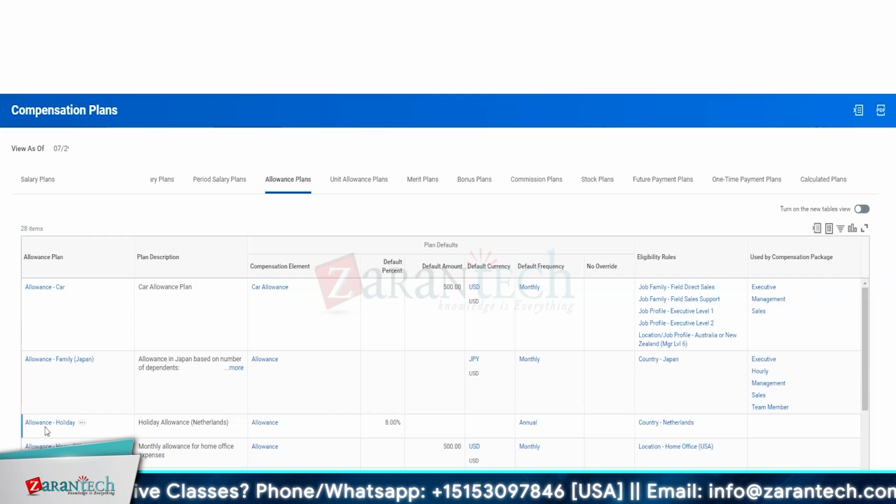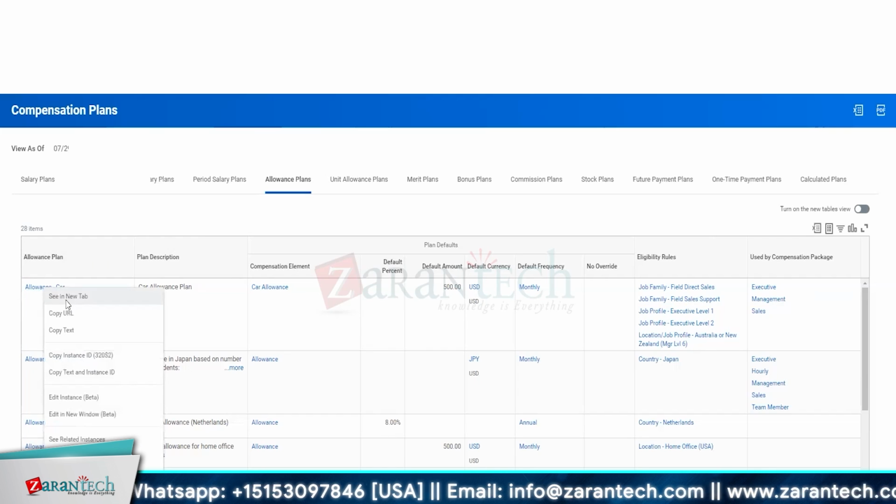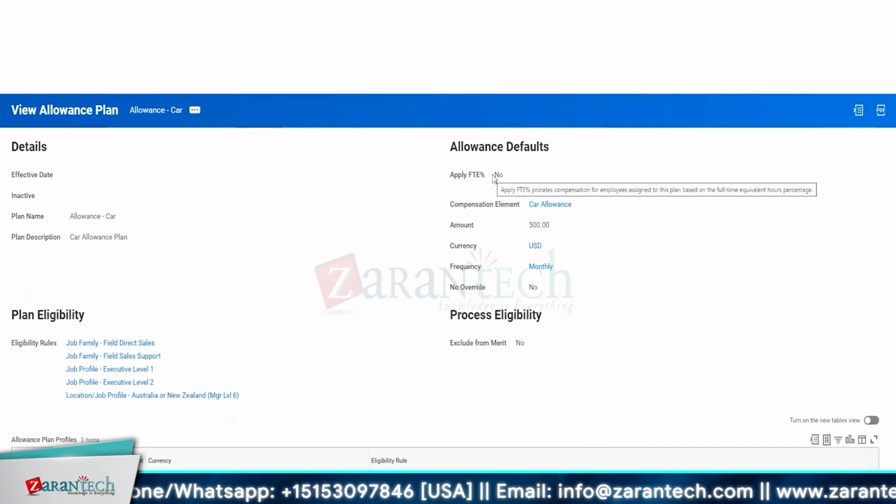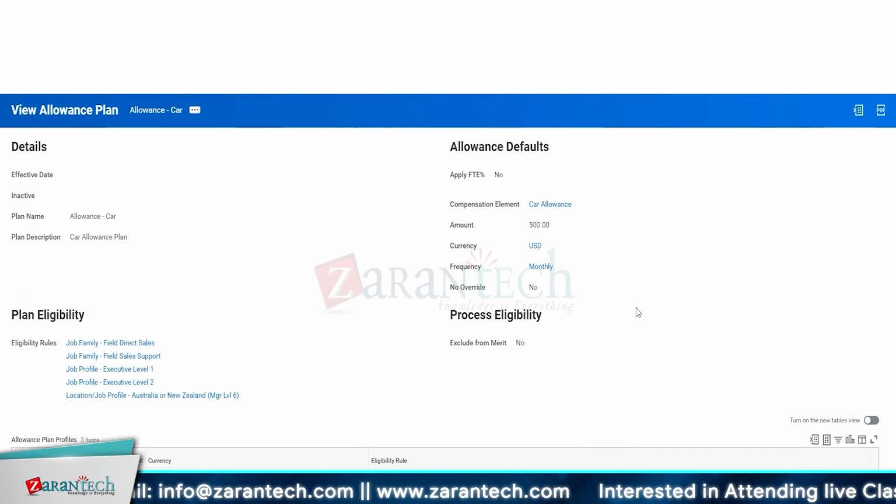So first, let's have a look at the car allowance. There's the eligibility rules defined. So compensate apply full-time employee is set up as no. Compensation element is car allowance. It's a fixed value on a monthly basis in USD. And it says no override. So you cannot change this value.